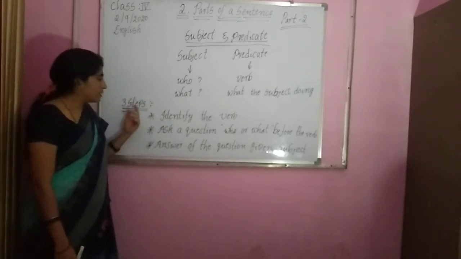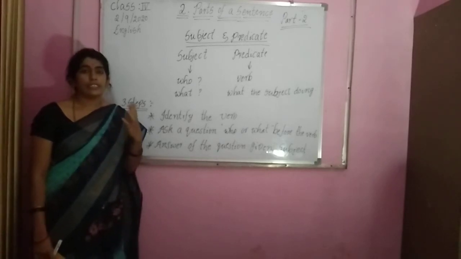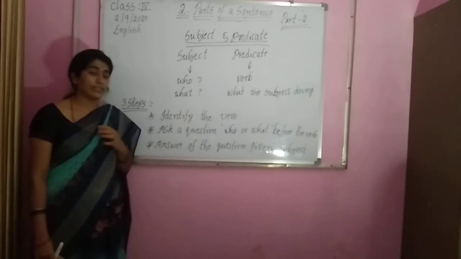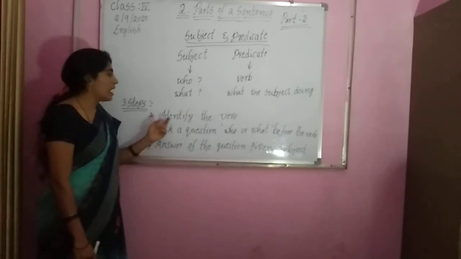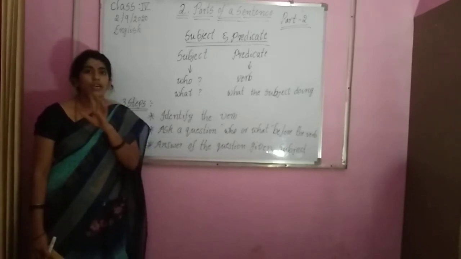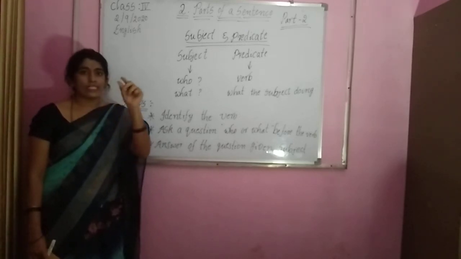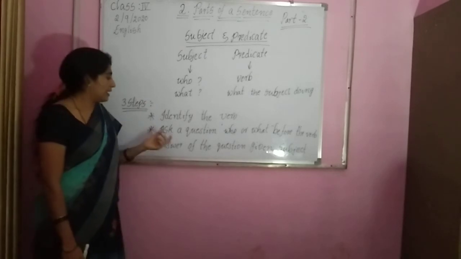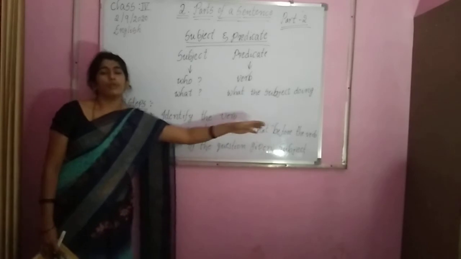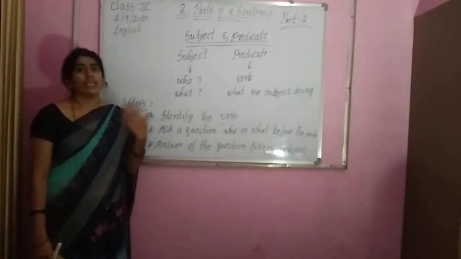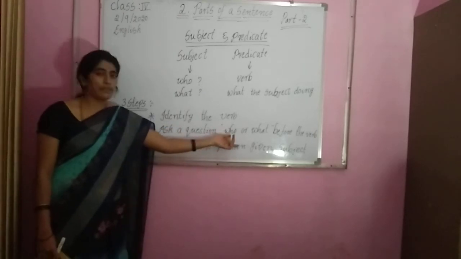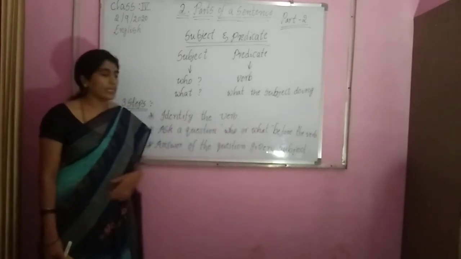Okay, these three steps we discussed in your previous class. What are the three important steps, children? Identify the verb. First we have to find the verb in the sentence. Next, ask a question with who or whom before the verb. You have to make a question of that verb with the words who or what.